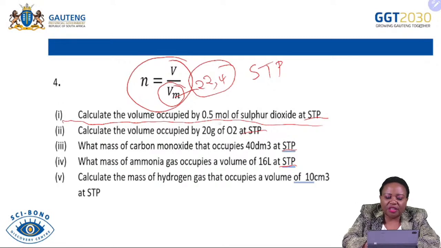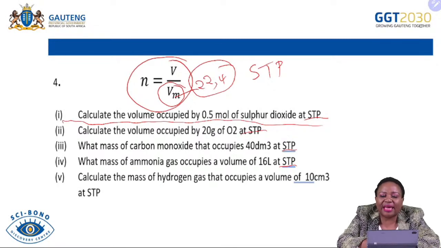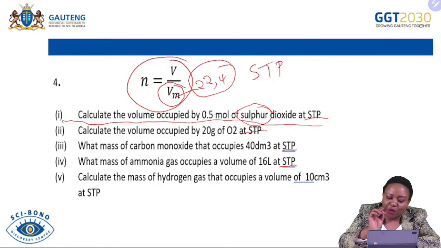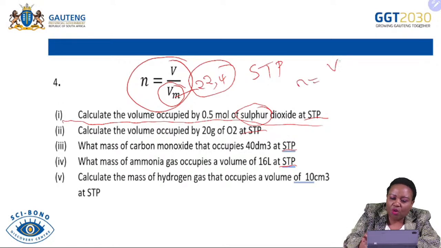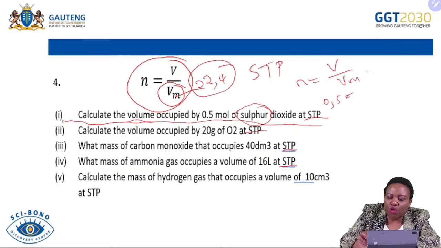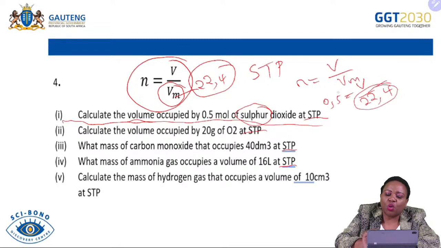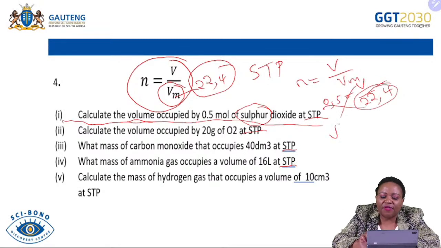So in this one, because the constant is not provided to you, they say calculate the volume occupied by 0.5 moles, and it's for gases. You must know that we are going to use it at STP. We are going to calculate using this formula for gases. So when you look at this one, n is equal to V over Vm, the number of moles is 0.5, and we want the volume. We don't know the volume, but we know that at STP each gas occupies a space of 22.4, which is provided on your data sheet, and then you cross multiply and find the volume occupied by that gas in decimeters cubed.